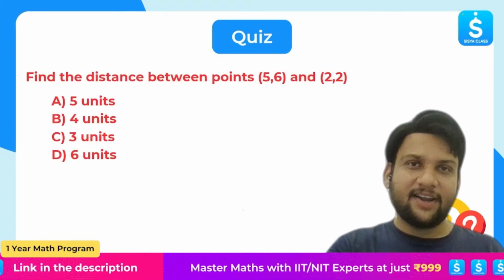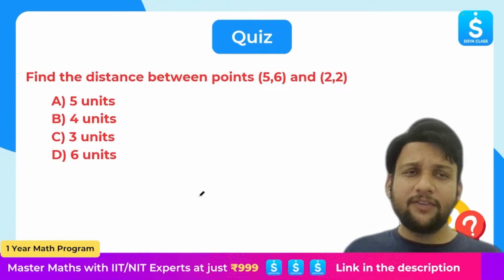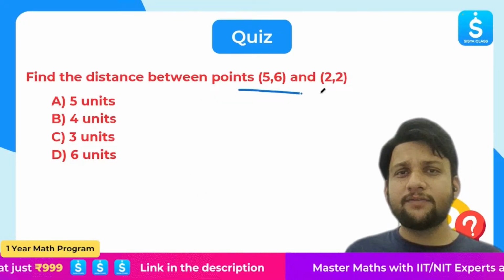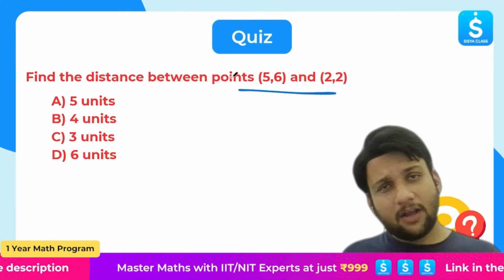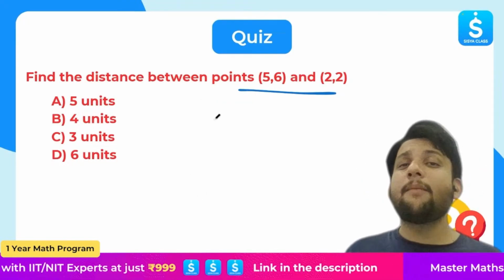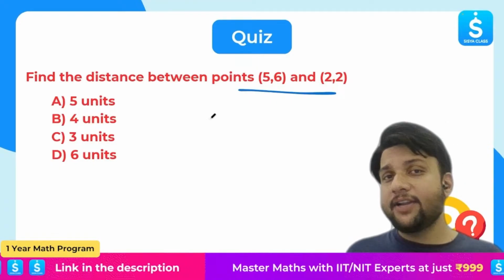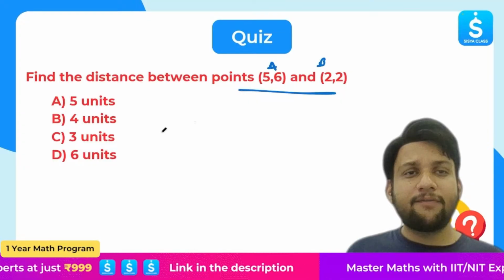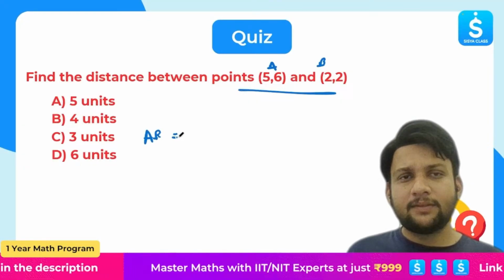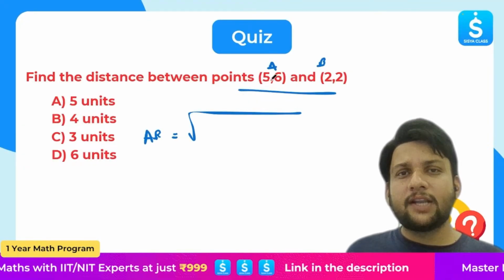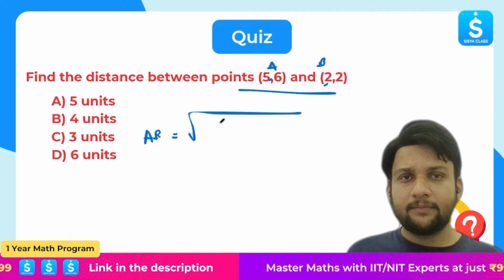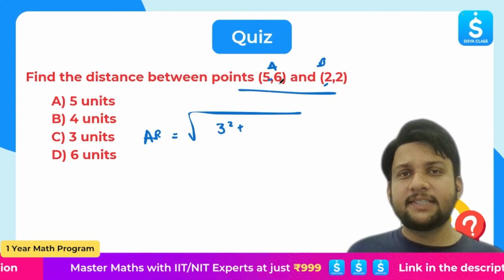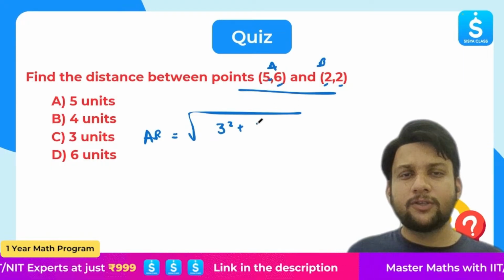Great. All right, so here's a question for you. Find the distance between points (5, 6) and (2, 2). One thing is you memorize the formula. Let's say this point is A and this point is B. If you have to find AB, I will just do square root of, what is 5 minus 2? 3. 3 square. What is 6 minus 2? 4. 4 square.